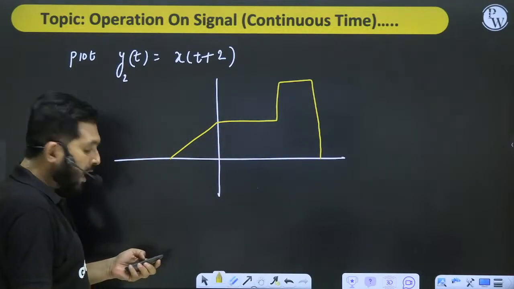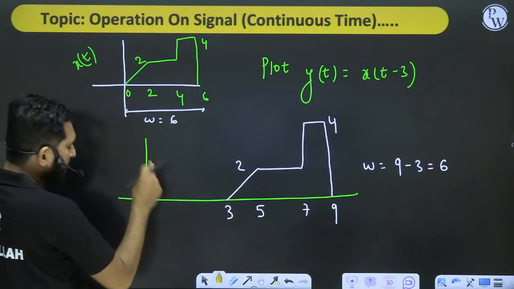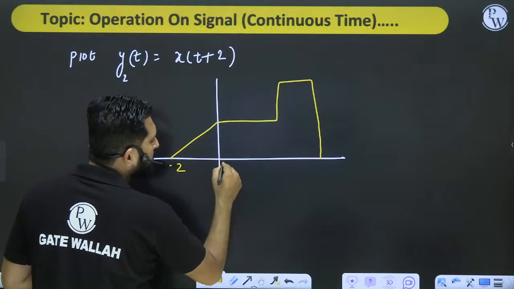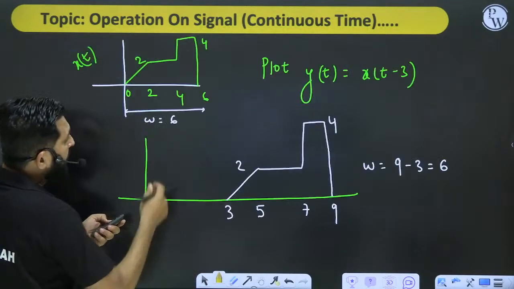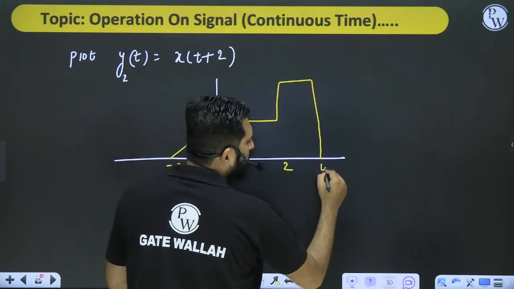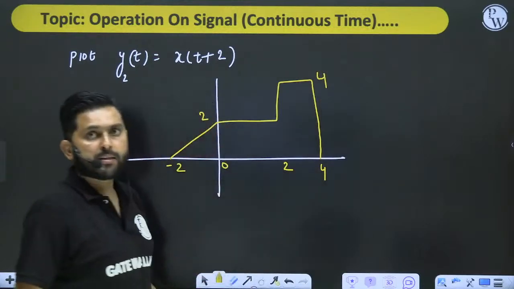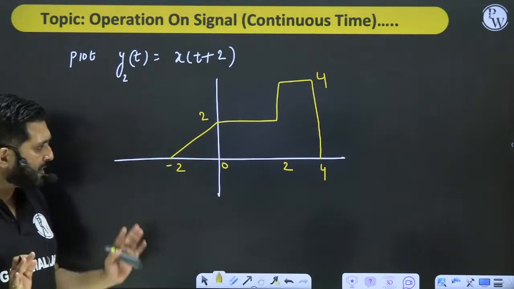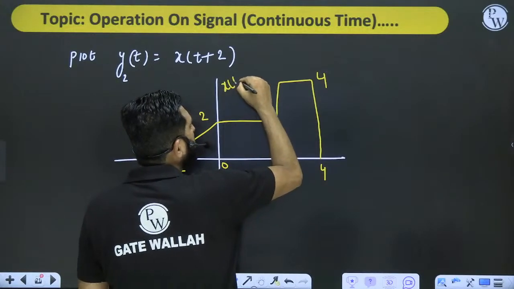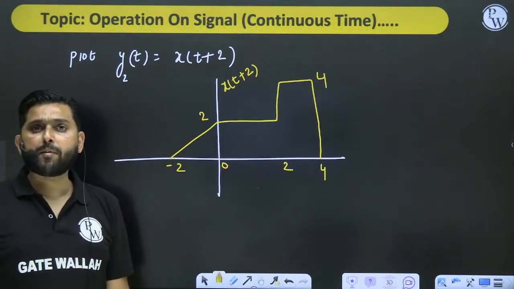So how will you find the points? Simply subtract the points by 2. This means that this becomes -2, 2 minus 2 becomes 0. The next point is 4, 4 minus 2 becomes 2, and 6 minus 2 becomes 4. This value is 2, this value is 4, because I told you that the y-axis will not change. This is the function x of t plus 2. That's the function we are performing, x of t plus 2.